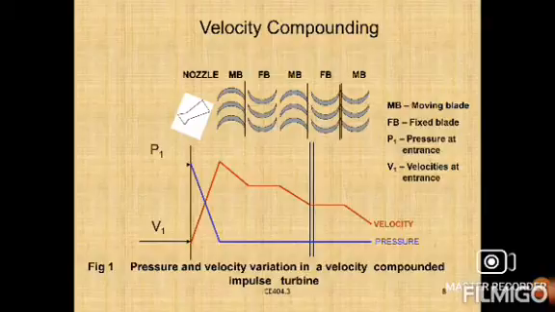Whenever the steam is sent through the nozzle, the pressure is completely decreased to a low level. The velocity of steam at the start of the nozzle is less, and whenever it is sent to the next moving blade and fixed blade, it may increase. Right, these are the pressure and velocity variations in a velocity compound impulse turbine. This is the main point.